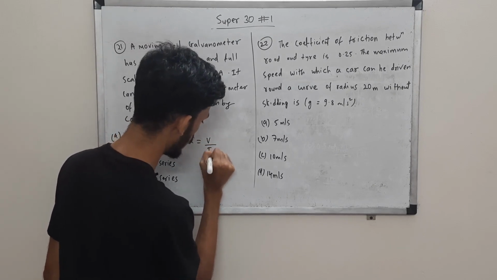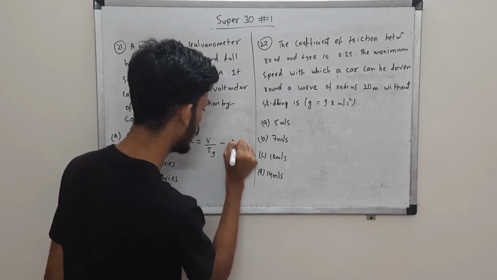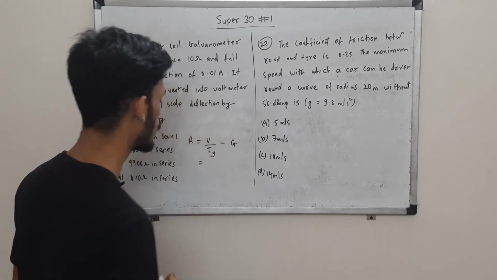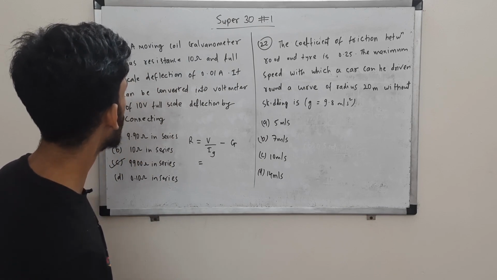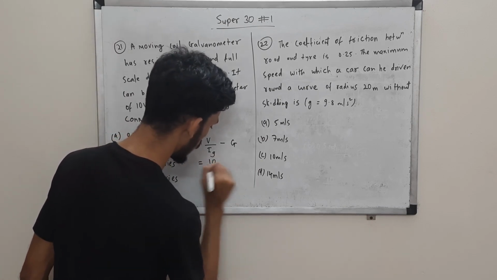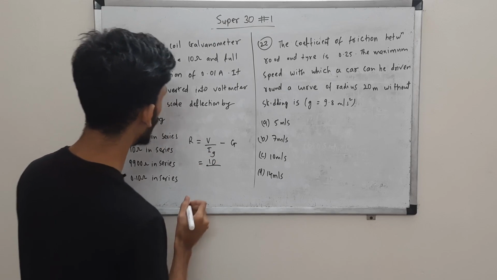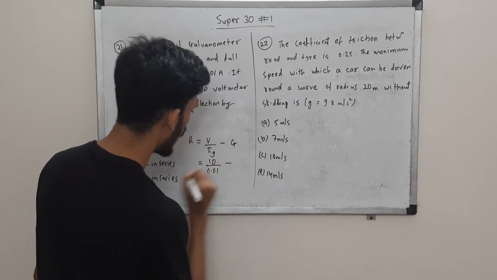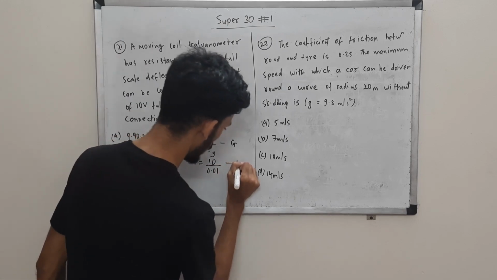The formula basically says V by Ig minus G. This is the resistance that we are supposed to connect. So V is 10, the full scale voltage that we want. The full scale deflection current is 0.01 amps and the resistance is 10, right?